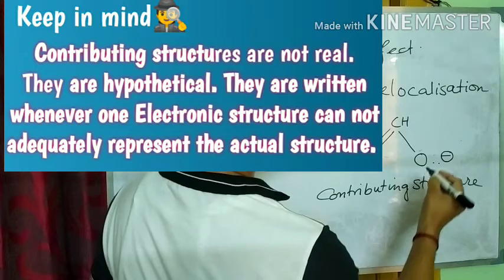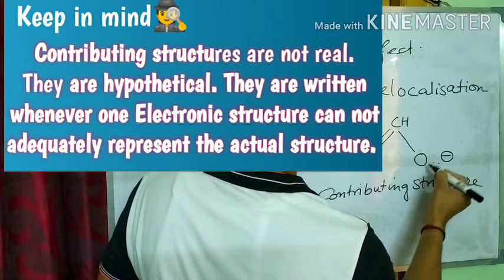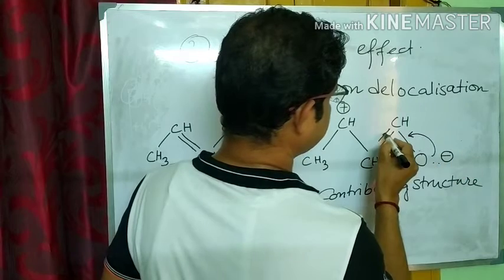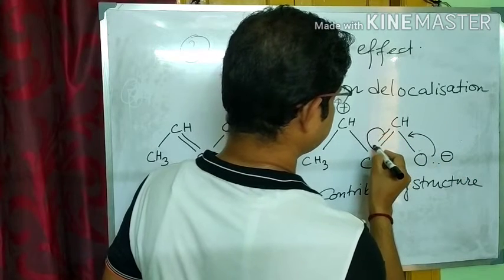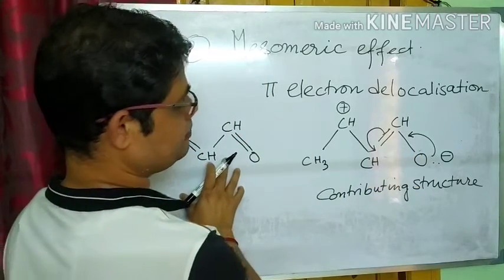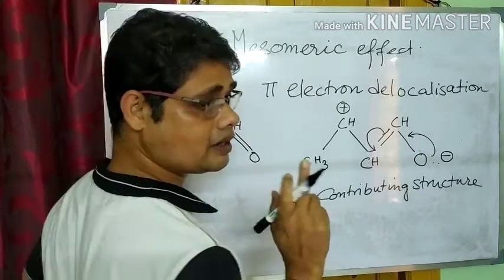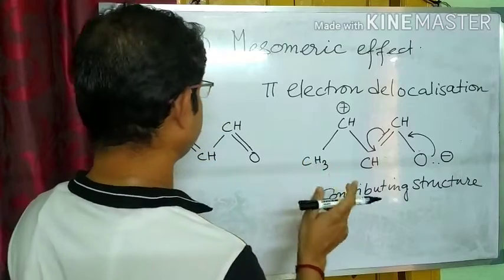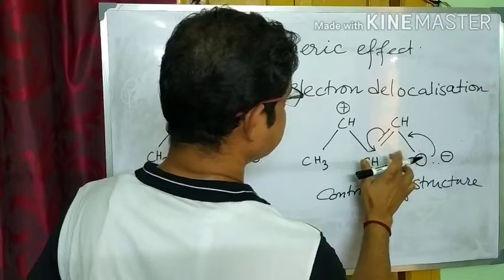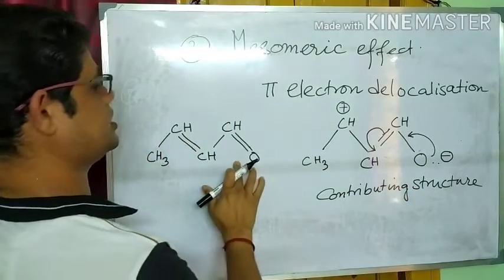What happens? This oxygen again donates the electron pair here, and this pi electron shifts here. Again we get the former structure. It is a continuous process. This structure converts into this structure, converts into this structure.